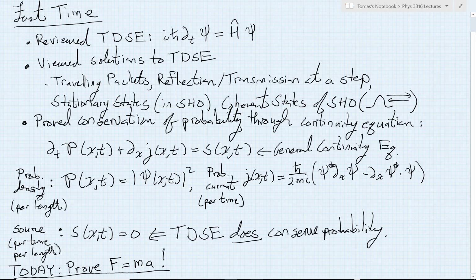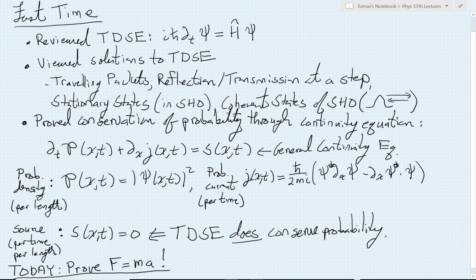So last time, we made a tremendous amount of progress. We reviewed the time-dependent Schrödinger equation, and then we viewed some computer-generated solutions to that equation where we were exposed to a number of different phenomena that will become the basis for our studies moving forward.